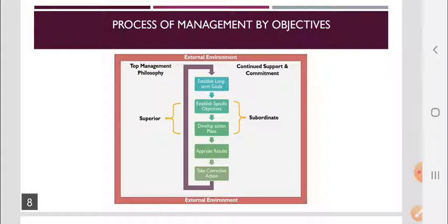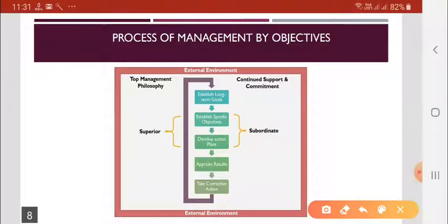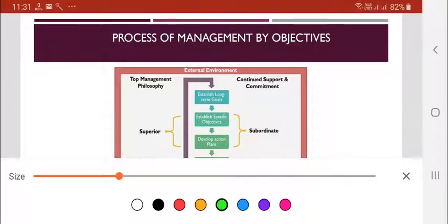Now let us see the process of management by objectives. At the top there is the topmost management, the higher level.